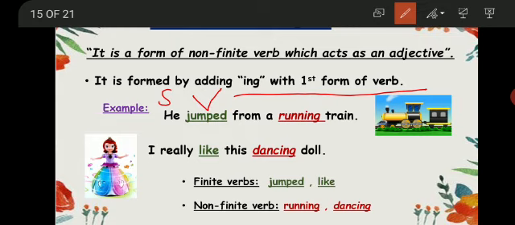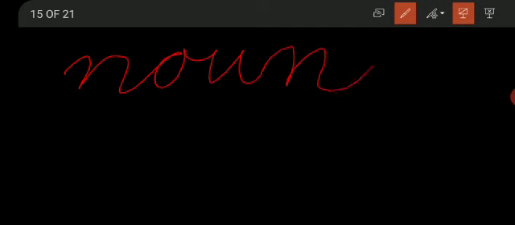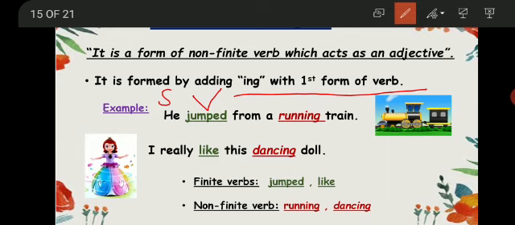Now running train. First of all, tell me what is an adjective. Yes, an adjective is a word that qualifies a noun. The word that shows the quality of a noun is called an adjective. So it means the adjective will be placed with a noun. Now look at the example.